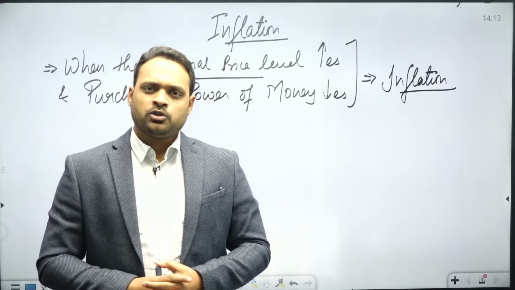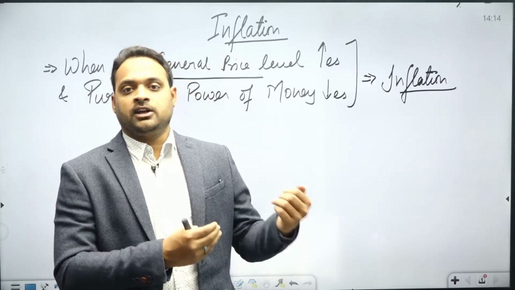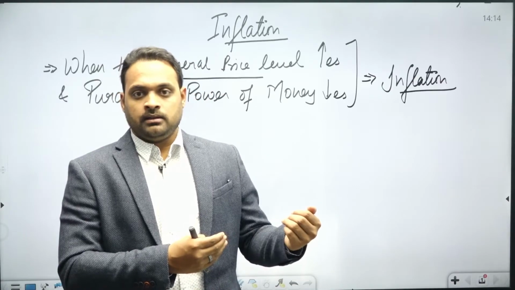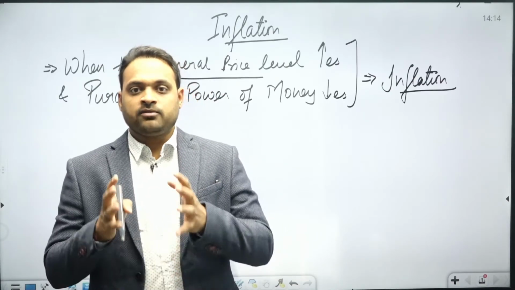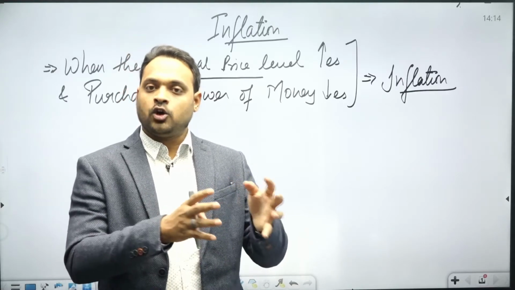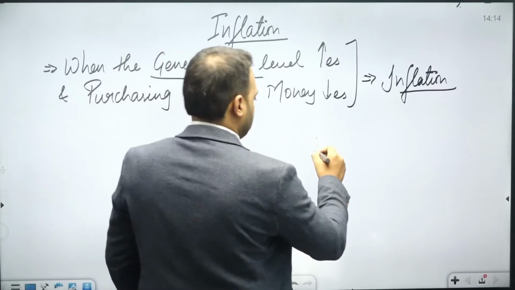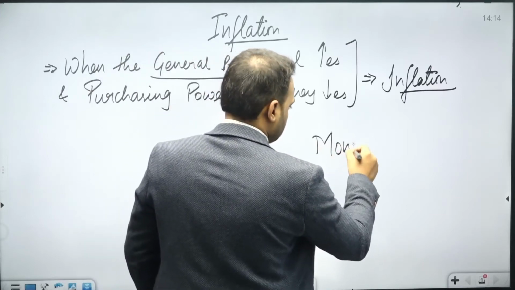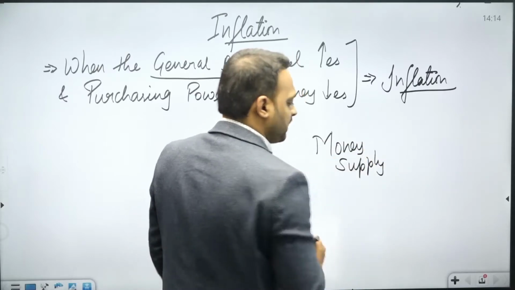And now we are going to talk about how inflation happens in the economy. What are the different factors on the basis of which inflation would affect the economy of any country? So there is a particular term called money supply. What is money supply?